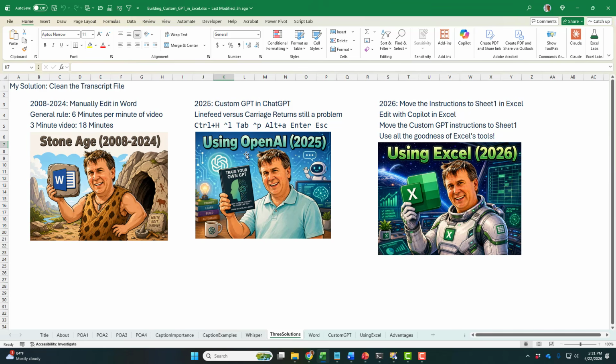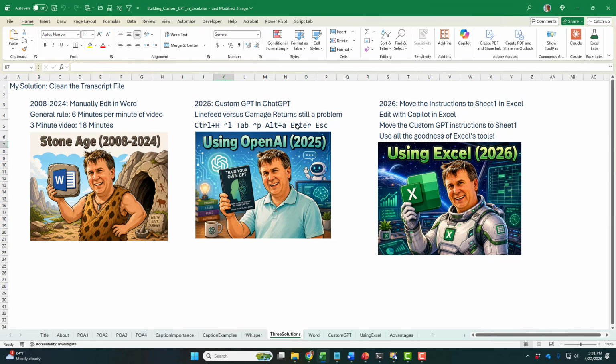No matter what I do, I can't get OpenAI to see the difference between a line feed, that's an ASCII character 10, and a carriage return, an ASCII character 13. And so, I'm really good at typing this Control H, that's find and replace, change every ^l tab to a ^p, Alt A for replace all, press enter, press escape, to fix the captions that this process is doing. So instead of 18 minutes, I'm spending 1 minute to get the captions, 30 seconds to fix things in Word.